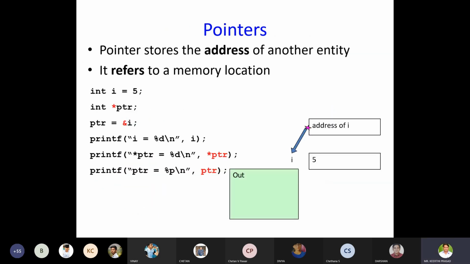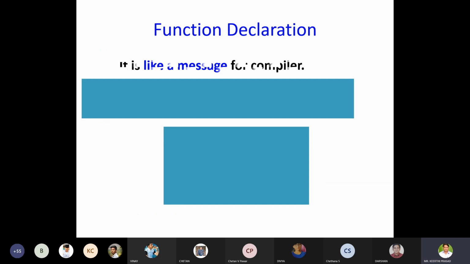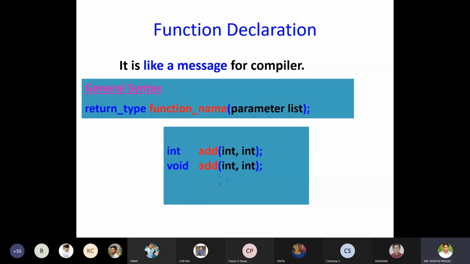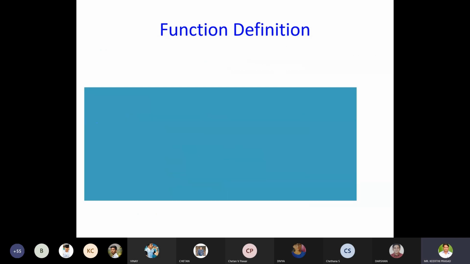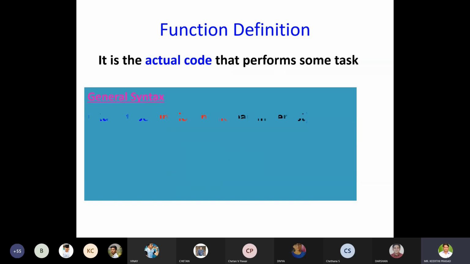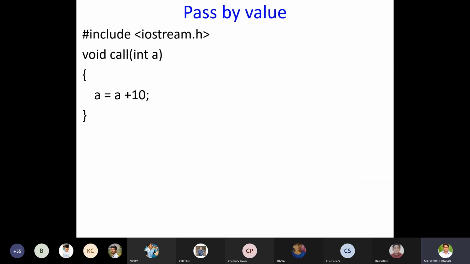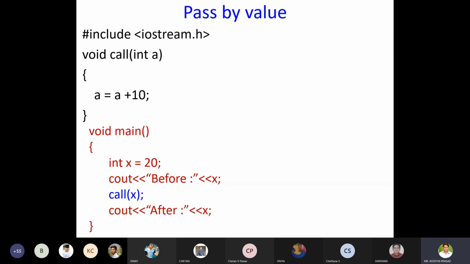I will directly go to functions. I don't want to discuss the definition of a function, how to write a function definition and all. I hope you know the meaning of function. Straight away I'll go to the different ways of calling a function. There are concepts like pass by value and pass by address. What is the output you are expecting from this?